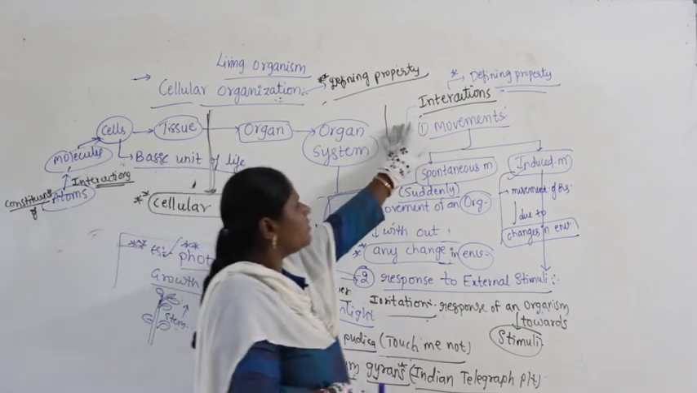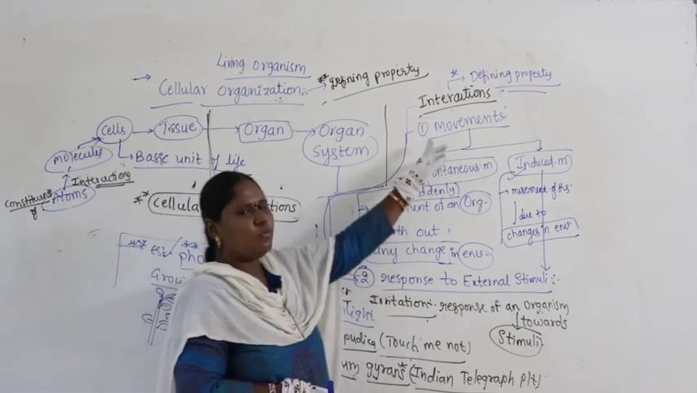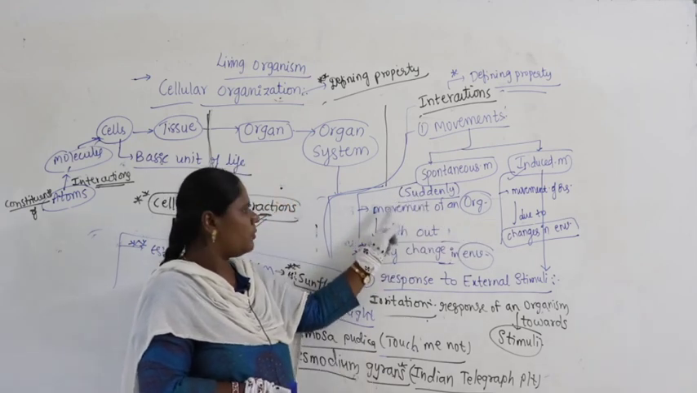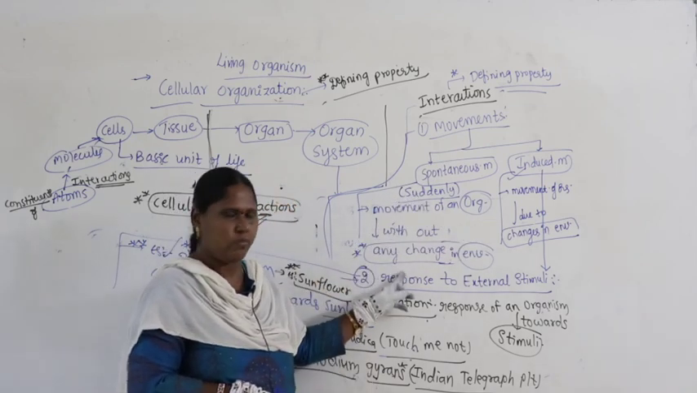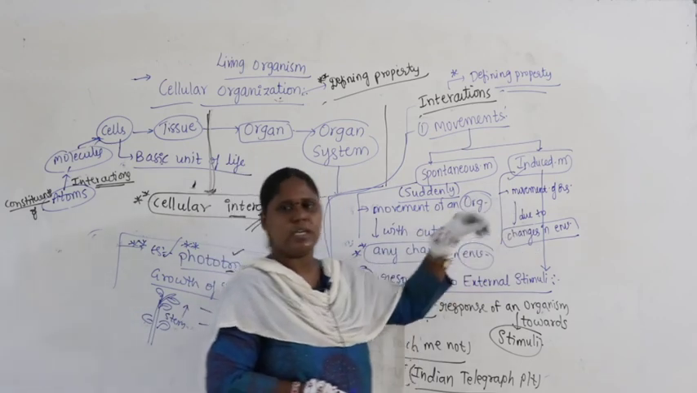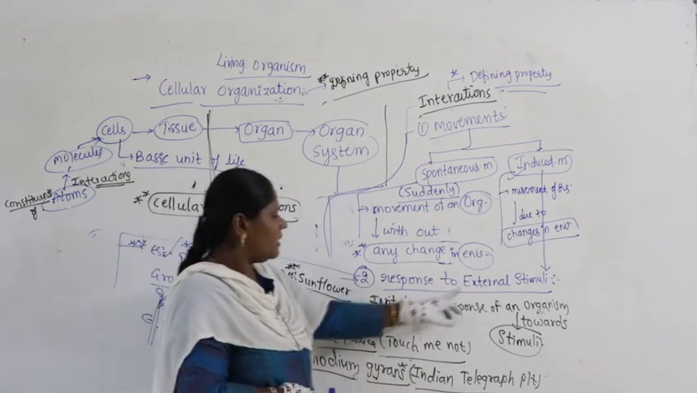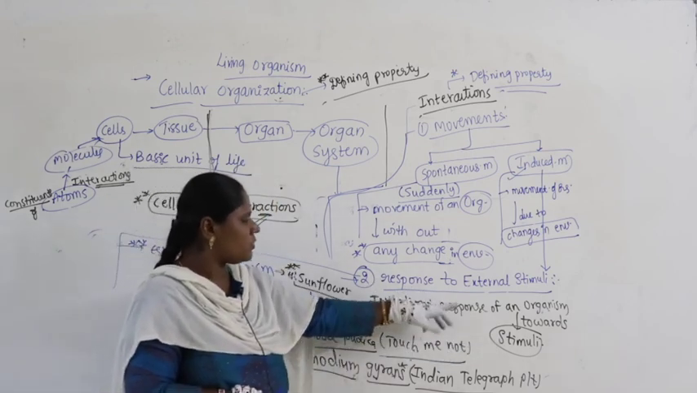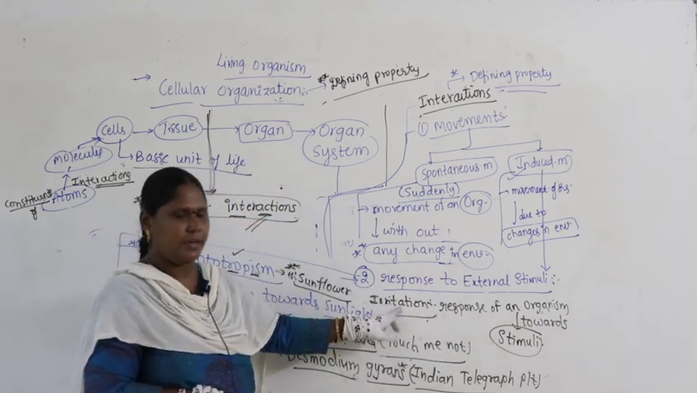If you take interactions, we have two parameters under that. Movement may be spontaneous or induced. Spontaneous means sudden, that is a movement of the organism without any change in the environment. Induced means due to changes happening in the environment, and these changes are called external stimuli. Organisms showing a response to external stimuli, that itself is called irritability.